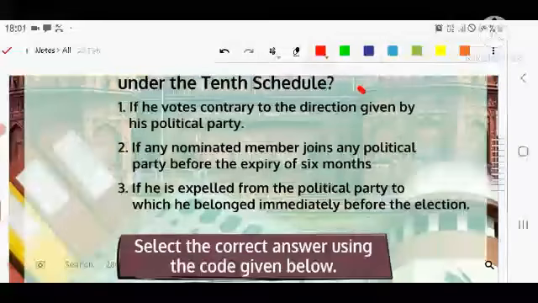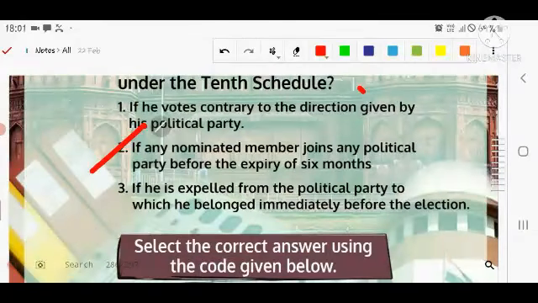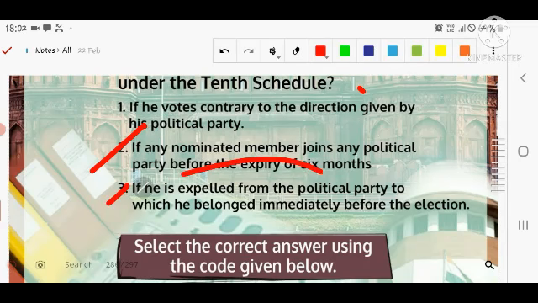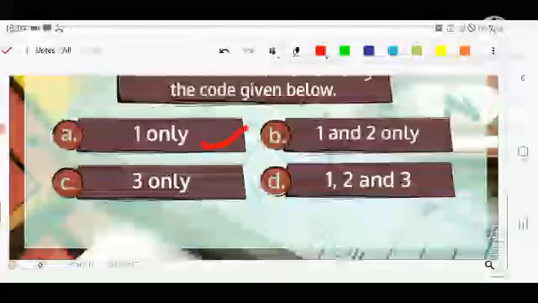The second statement says: if any nominated member, you know very well, in Lok Sabha there is one member that gets nominated, in Rajya Sabha 12 members from various fields get selected so that they can represent and increase expertise in the Rajya Sabha for a clearer understanding of the various bills related to that topic. The third statement says: if he is expelled from the political party to which he belongs immediately before the election, can he be liable for disqualification? And the options in front of you are first, second and third.